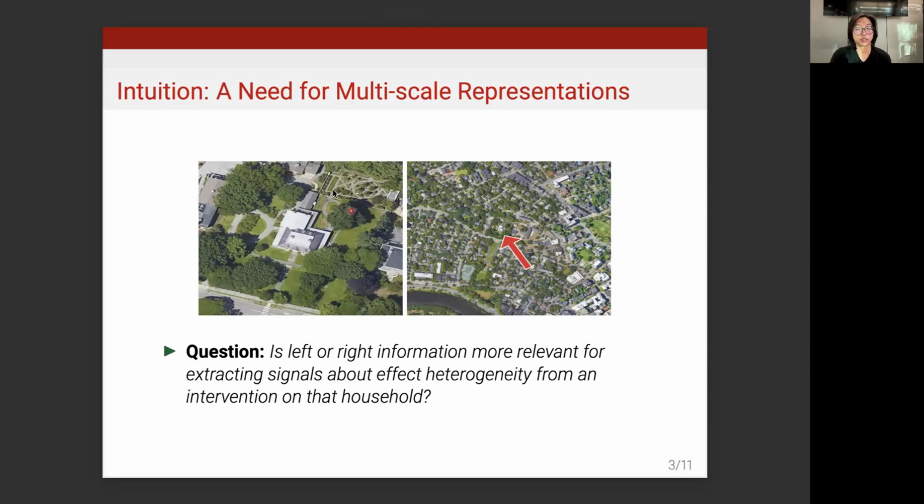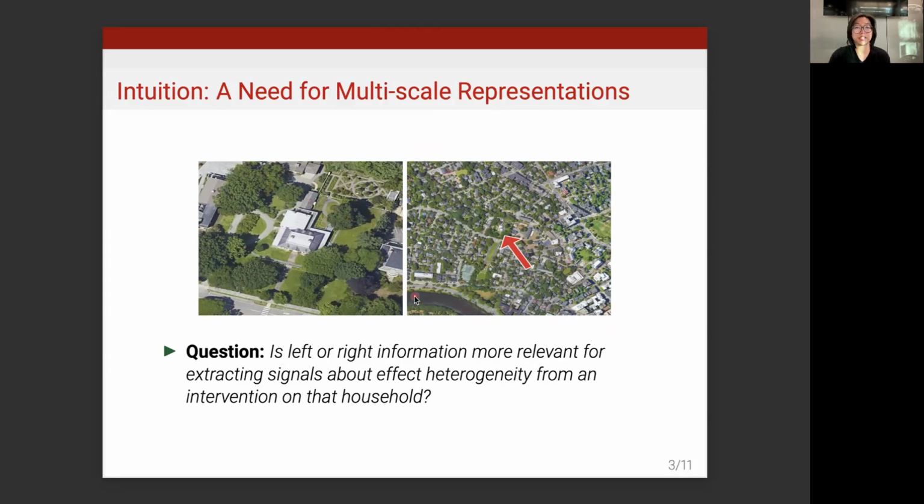This is the Longfellow House historic site in Cambridge, Massachusetts, and this is the neighborhood around it. Still, the image is centered around this house. Here we have a small-scale image versus a large-scale image. A natural question when doing causal effect estimation using satellite imagery is whether the left information or the right information is more relevant for extracting the signals about effect heterogeneity from an intervention on a household here. It's a priori unclear because this image shows more detailed, fine-grained household level information about what the houses are like. However, this enables us to discern the whole neighborhood.